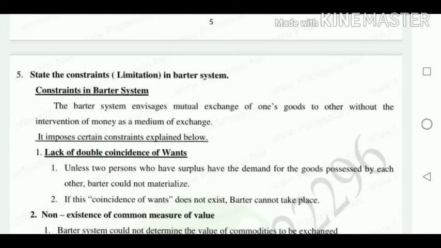So here they said the meaning of the barter system, and also its limitations. Limitations have many meanings. Limitation is nothing but disadvantages. Sometimes we say it as constraints in barter systems.